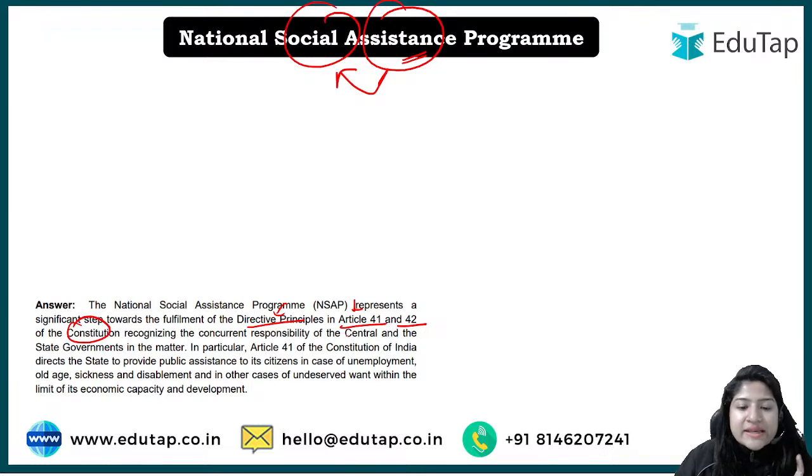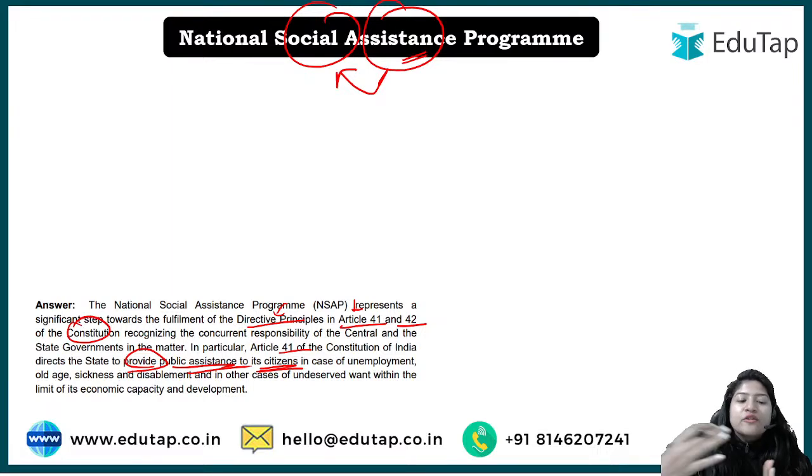Article 41 of the Constitution says that the government should provide public assistance to citizens, providing them with employment opportunities. If they do not have employment opportunities, or if they are of old age, sick, or have a disability, it is the responsibility of the government to provide them with some social assistance so that they can live with dignity.